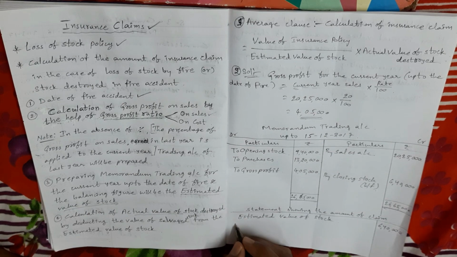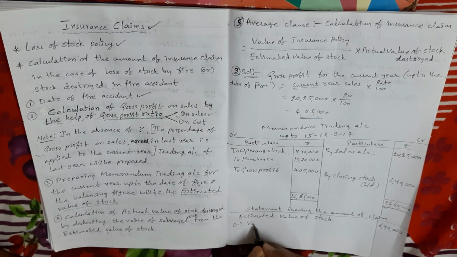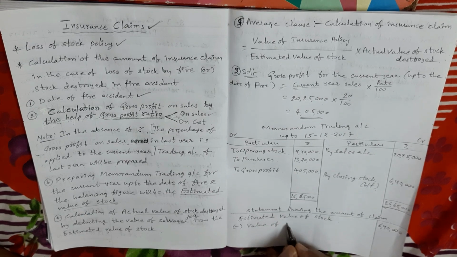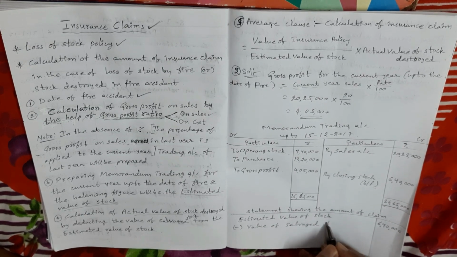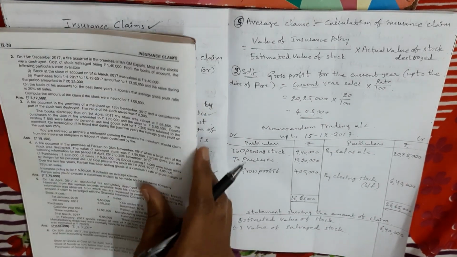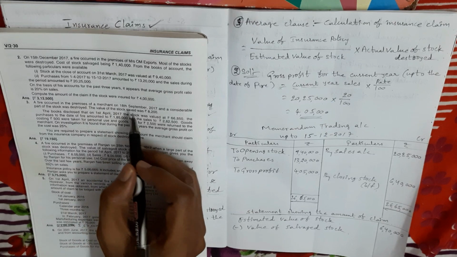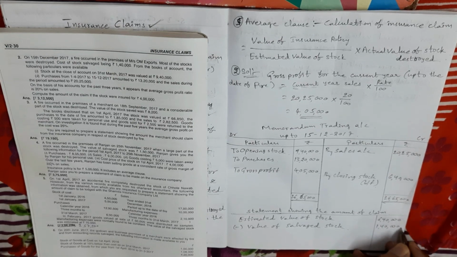From this, less the value of salvage stock. In the question, the salvage stock amount is given, that is 1,40,000. So minus 1,40,000.